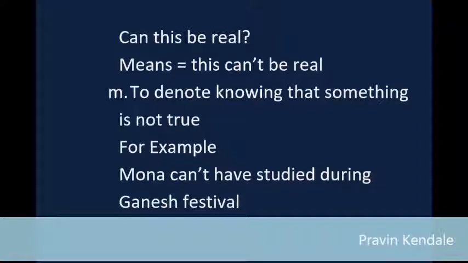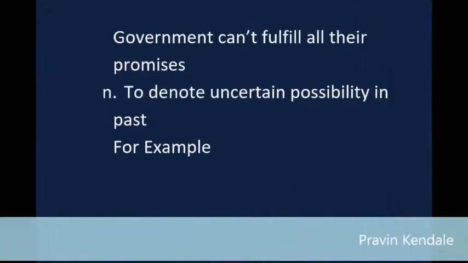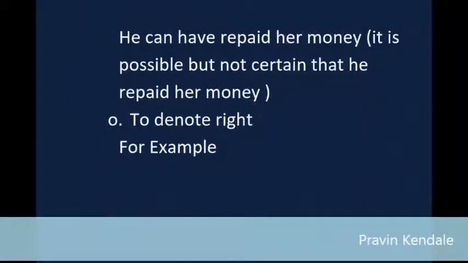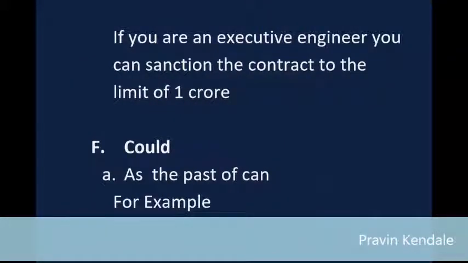N, to denote uncertain possibility in past. For example, he can have repaid her money; it is possible but not certain that he repaid her money. O, to denote right. For example, if you are an executive engineer you can sanction the contract to the limit of 1 crore.